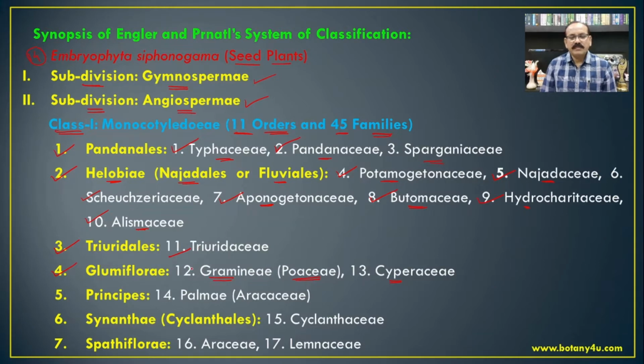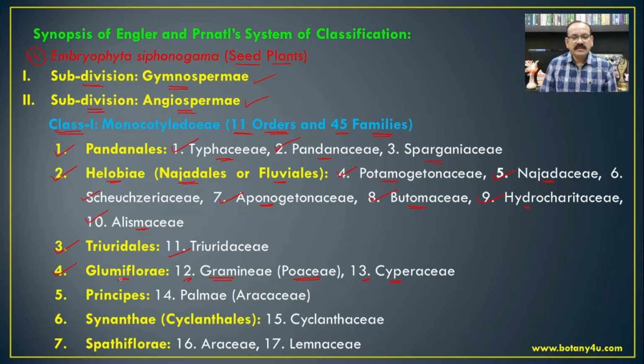The most common members of the Gramineae are the grain producing plants like Oryza sativa, Triticum vulgare, maize, then Saccharum spontaneum, etc. Then in the Cyperaceae, Cyperus, Fimbristylis, Eleocharis are the most common members of the family Cyperaceae.